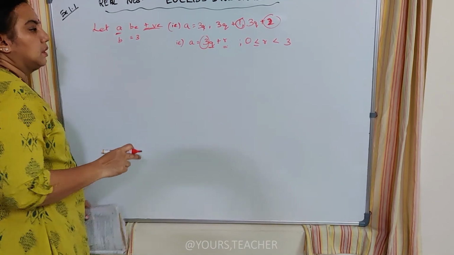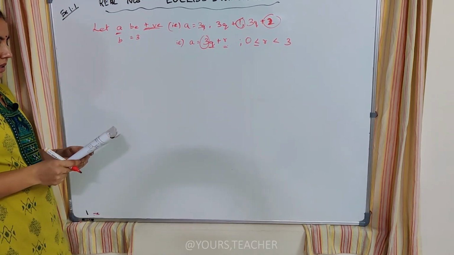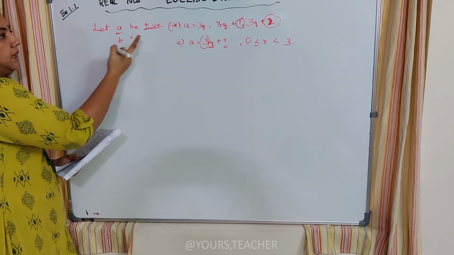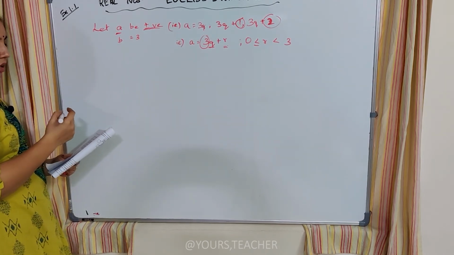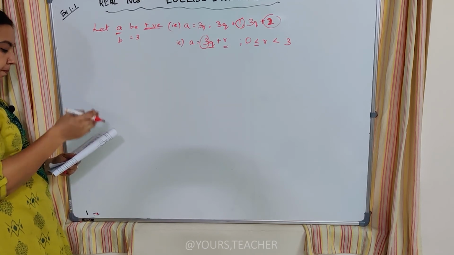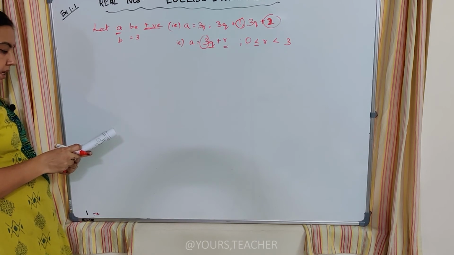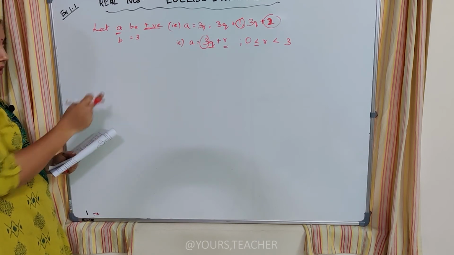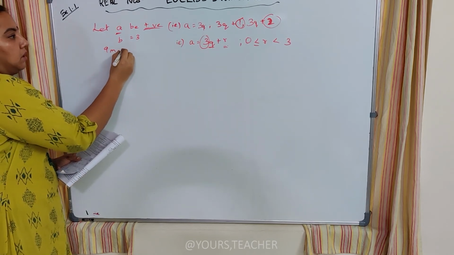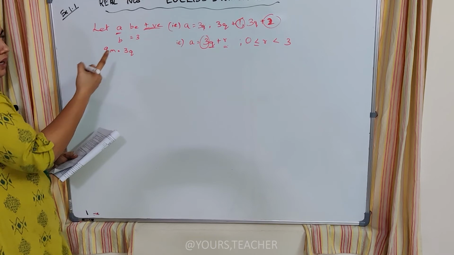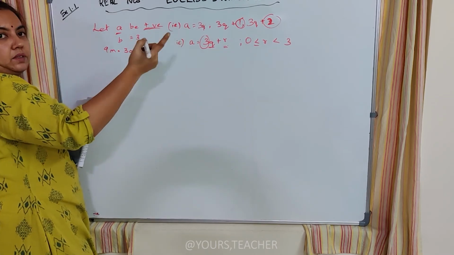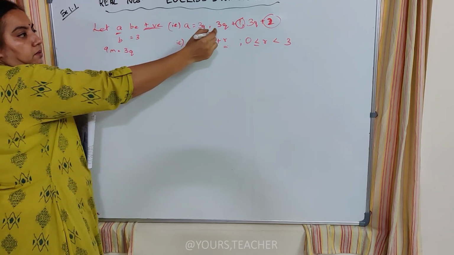Again, in the fifth sum, we are considering, let the positive number be 9m, right? Instead of 9m, I am considering it as 3q, because again, 3 into 3 becomes 9. So I am considering it as 3q only. And I will consider 9m plus 1 as 3q plus 1. In the place of 9 now, I am using 3q, and at the end result, I multiply it with 3. Okay, so it won't make a difference for you in the answer.